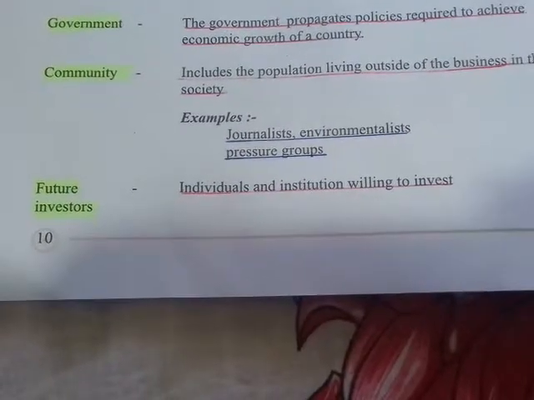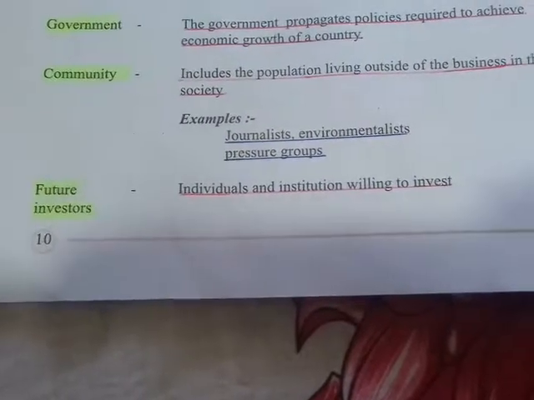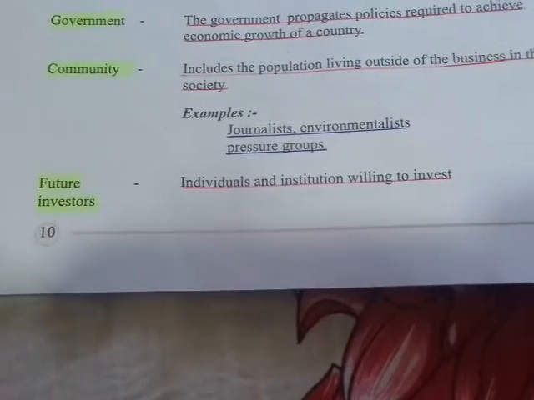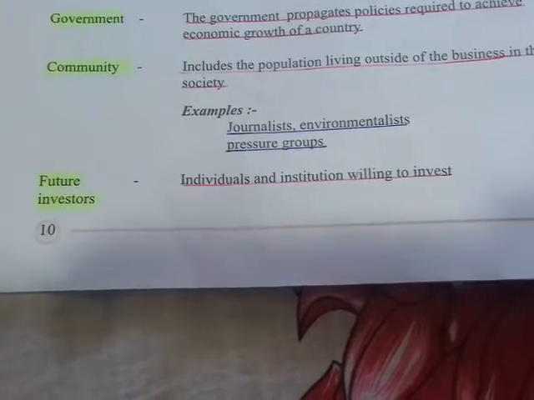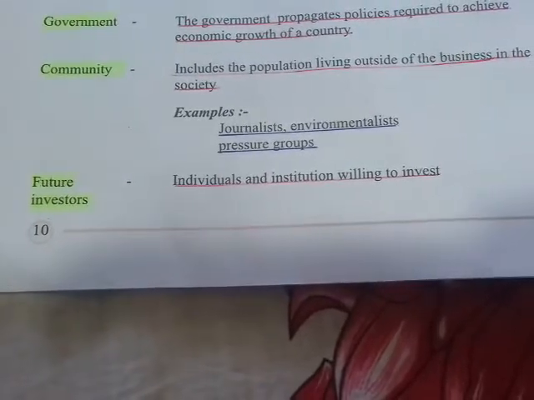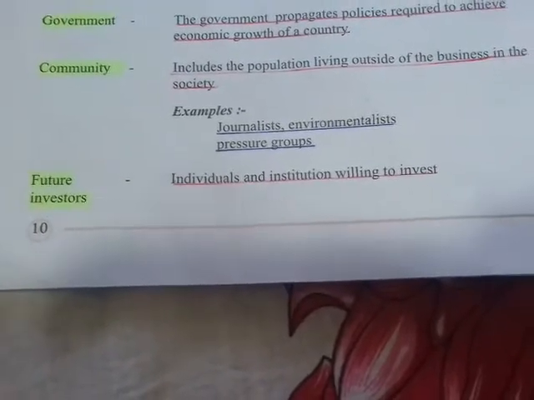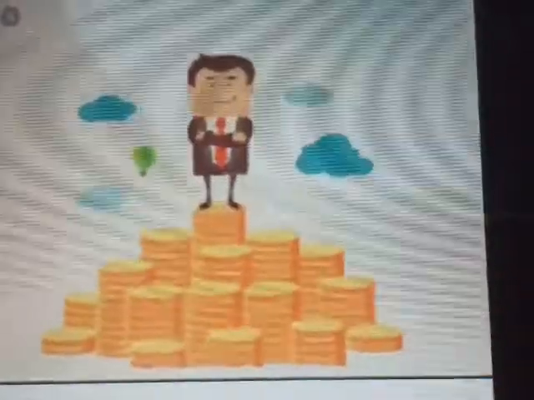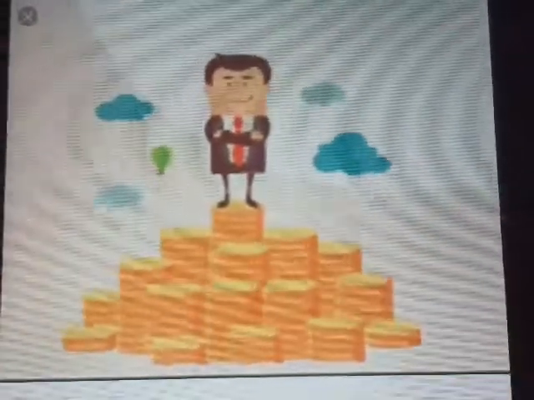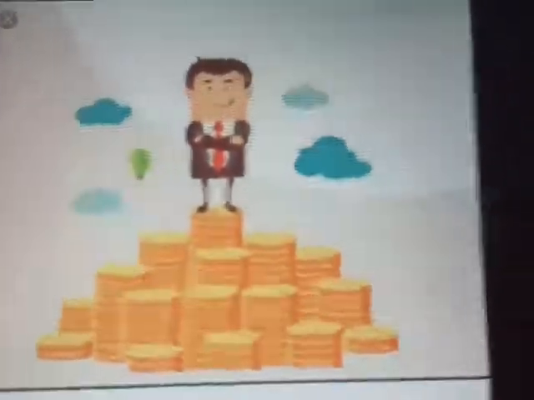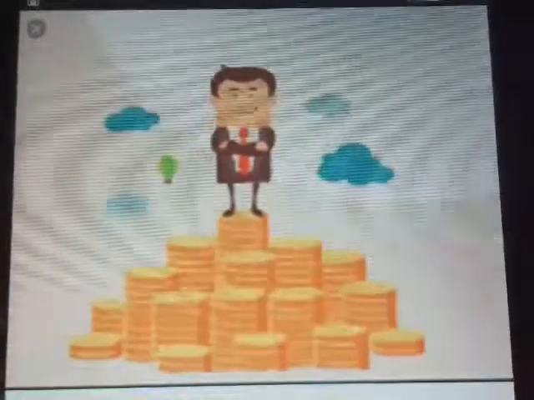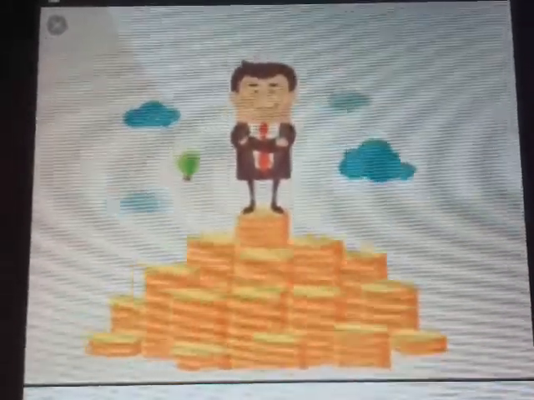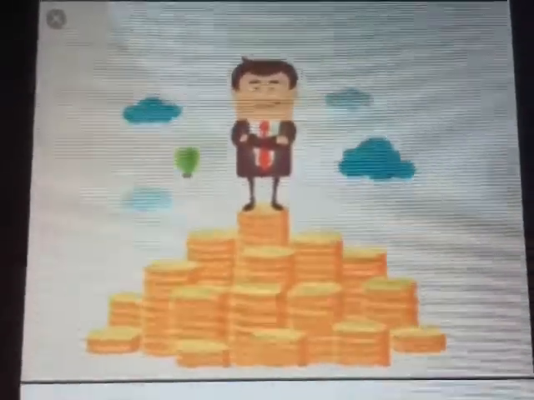Okay, so the last stakeholder is future investors. Future, you know what is future? So future investors means the individuals and institutions willing to invest. It could be either money, capital, land. Anyway, the people who are willing to invest in this business are called future investors.